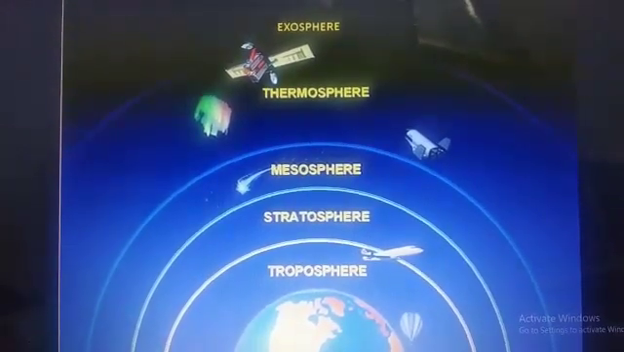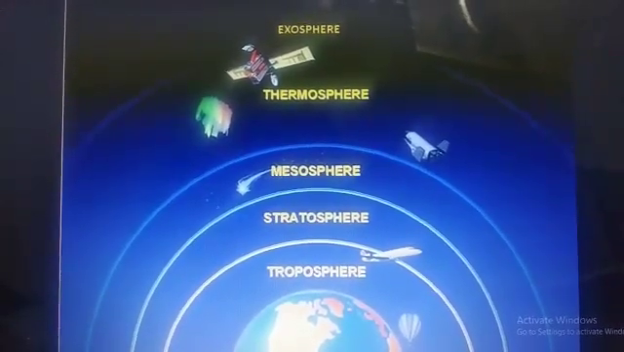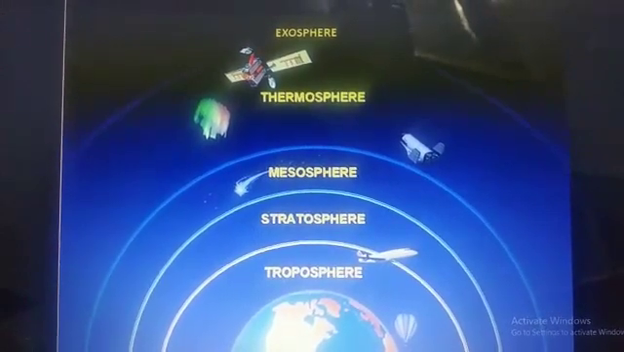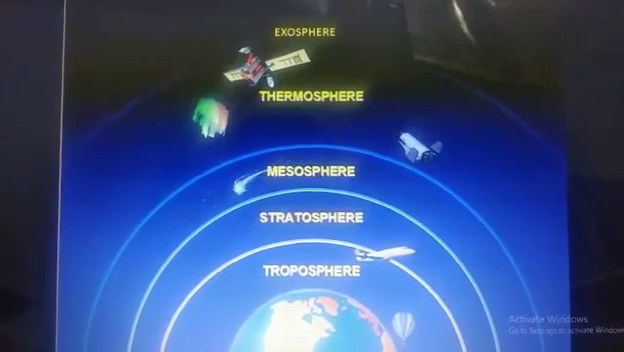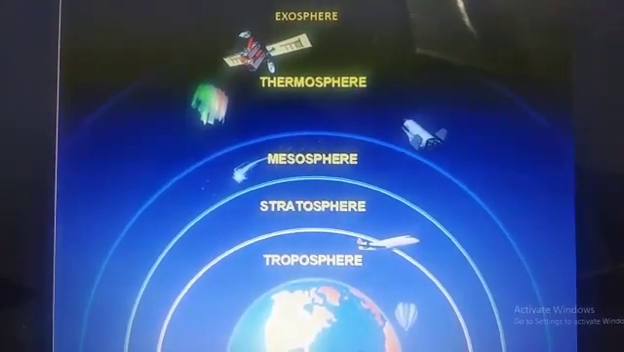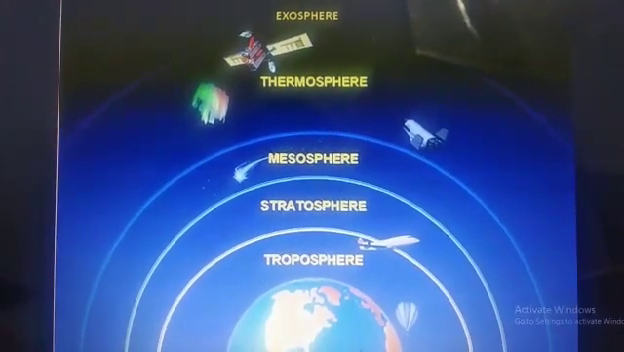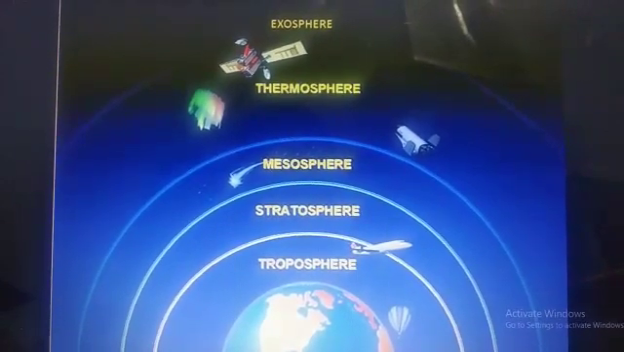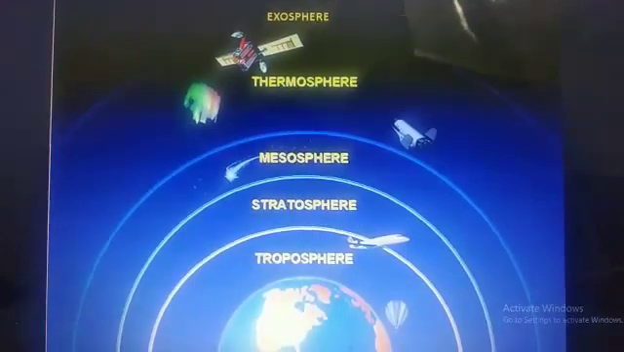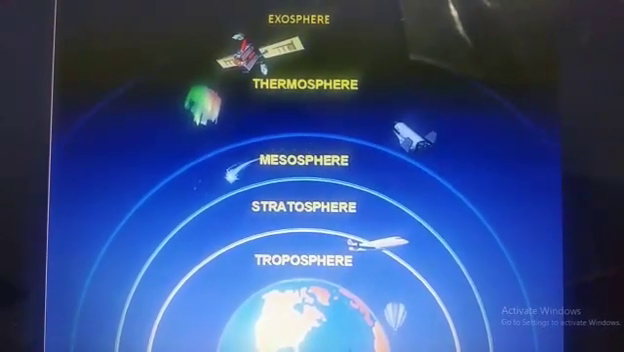So, troposphere is the primary layer that starts from the surface of the earth and extends up to 8 to 15 km in height. It has around 80% of the mass of the atmosphere. Almost all the weather phenomena like rainfall, fog and hailstorm occur in this layer.